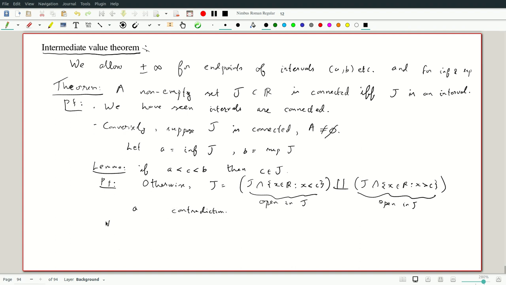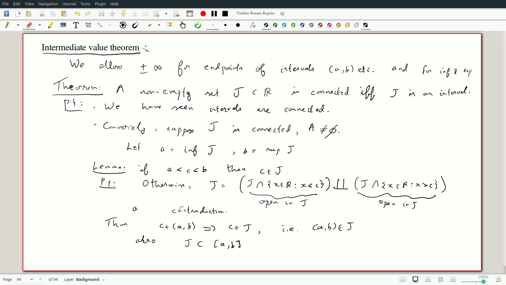Okay, so thus what we have is c belongs to (a,b) implies that c belongs to J. That is, the open interval (a,b) is contained in J. Also, J is contained in the closed interval [a,b], where we could be closed at infinity, which doesn't mean we really include infinity.